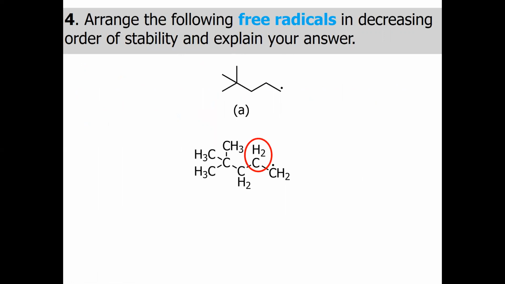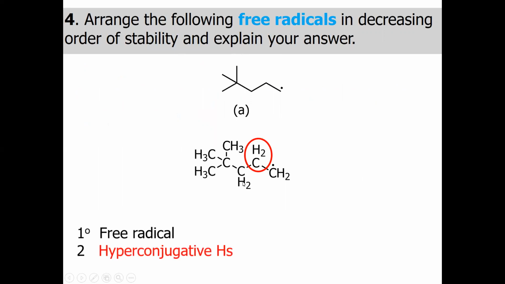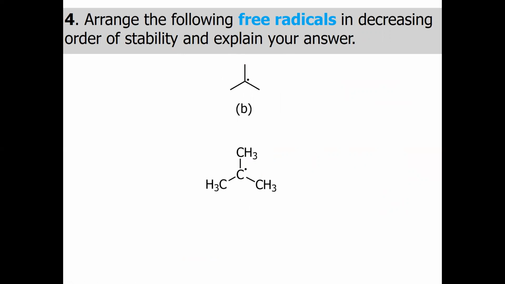Let us see the first structure A. This molecule having a CH2 or the primary 1 degree free radical on left side, we have just one alkyl group, and this has only two hyperconjugative hydrogens who can stabilize. So this is the least stable molecule among these four.